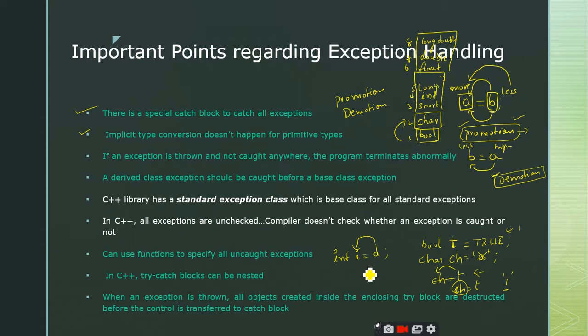Am I right or not? Yes, sir. Double has the 7th rank, and integer has the 4th rank. So I want to convert the 7th ranked variable into the 4th ranked variable. Therefore, this is a demotion. In such a case, as I told, this will lead to some problem. That means double has floating point decimal values, right?